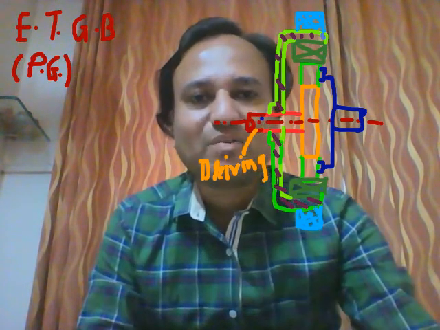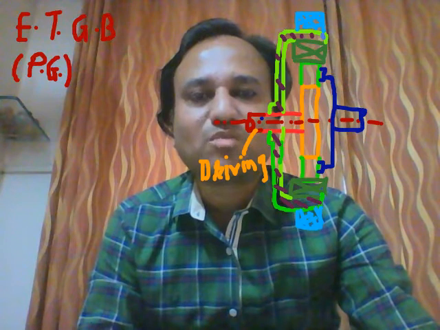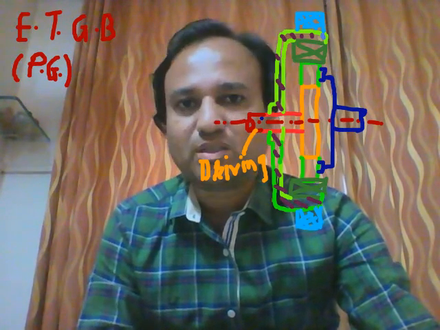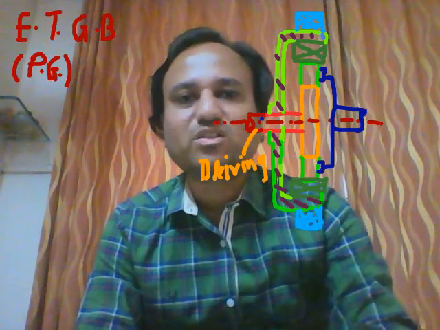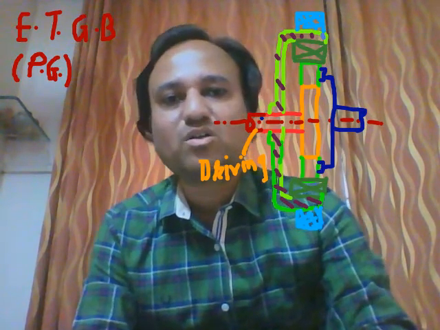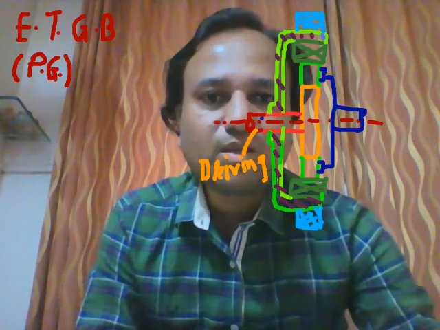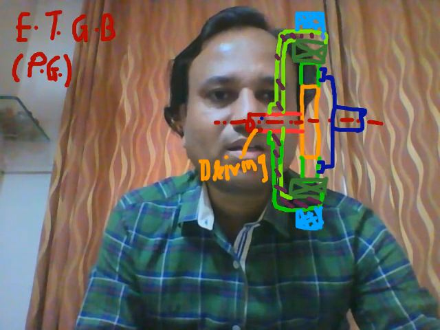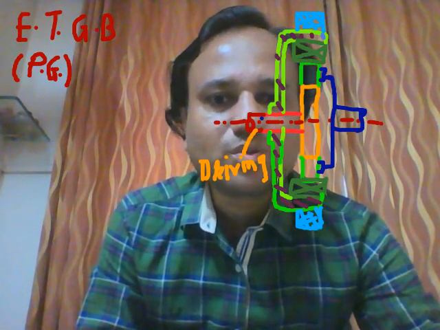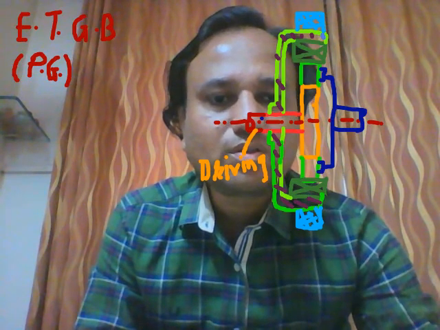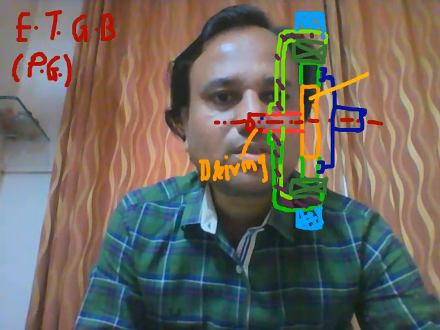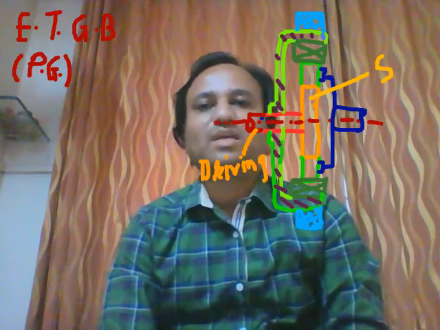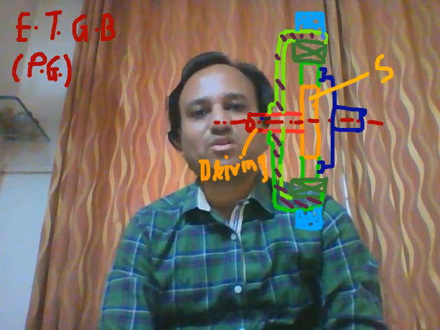So the driving shaft of this gearbox is connected to the output shaft of the hydraulic clutch, that is either the torque converter or fluid flywheel. This driving shaft is coupled to the sun gear. As the name suggests, it is an epicyclic train type of gearbox.